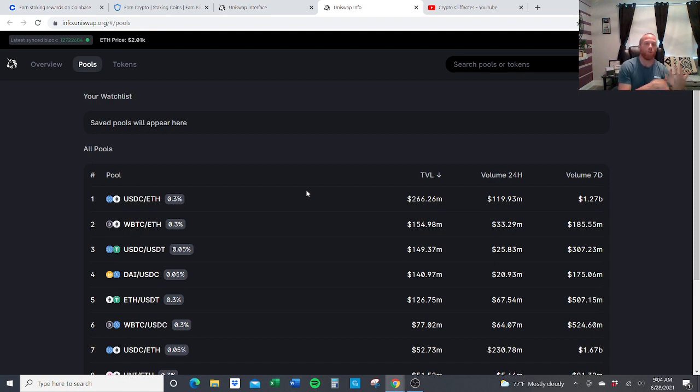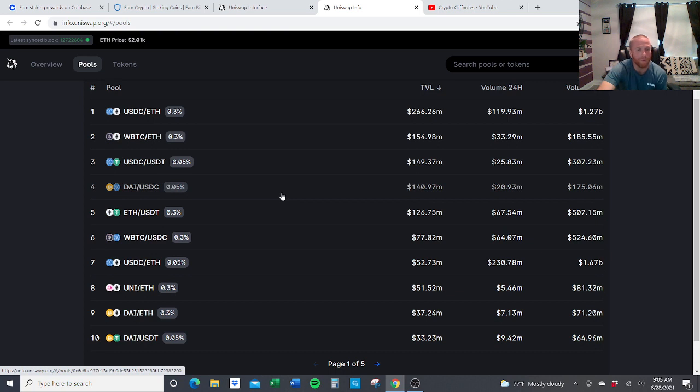So the way you can make more money is use the pairs that aren't used as often. The newer tokens, the harder to obtain. So if you create pairs with that, you can receive a higher percentage. So over here, these are just giving you the rates, like for example, what I was just saying with these pairs.